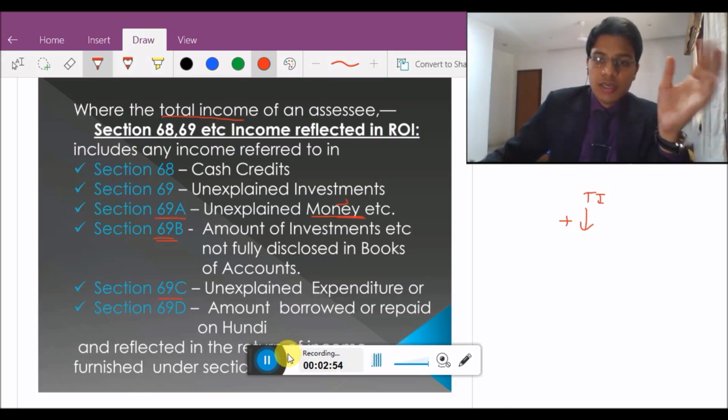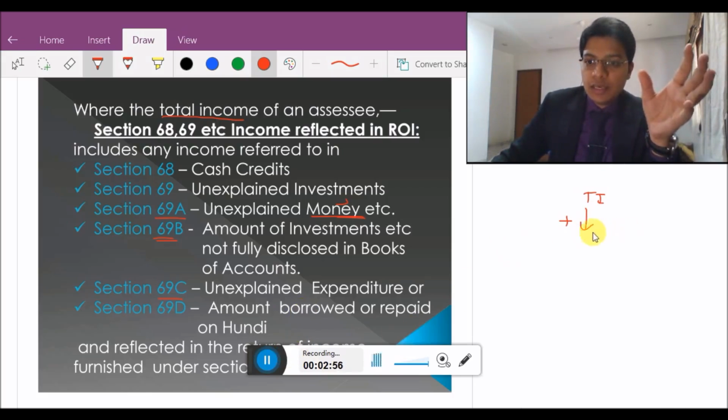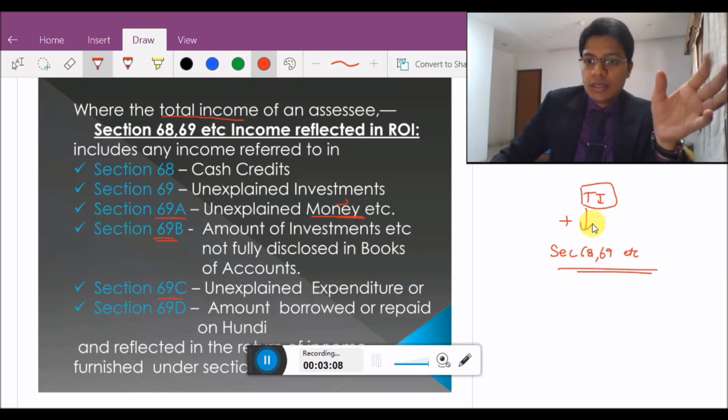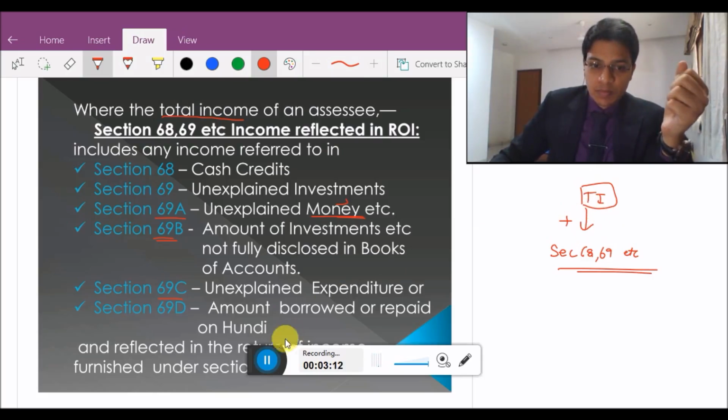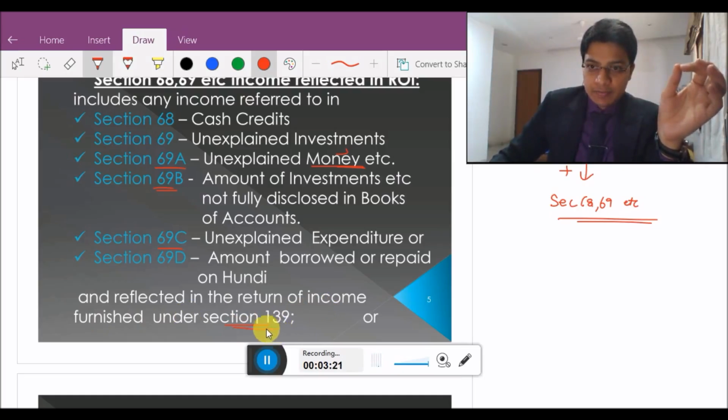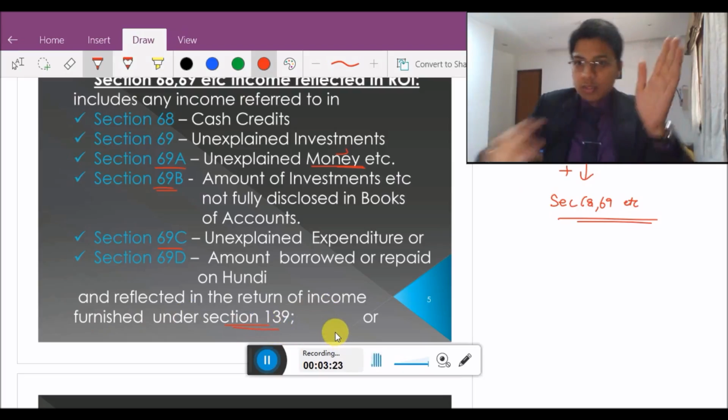So the total income of the assessee includes section 68, 69, etc. This income is included in the total income of the assessee, and this total income is reflected in the return of income furnished under section 139. This is one case.